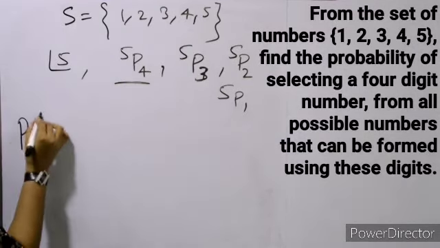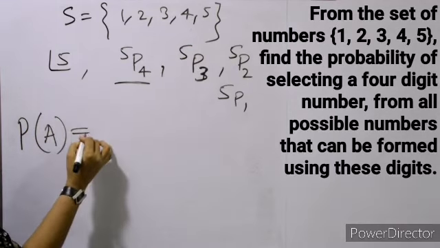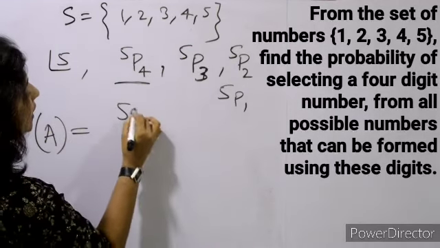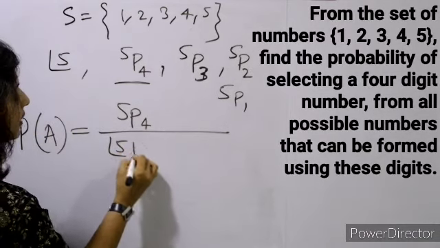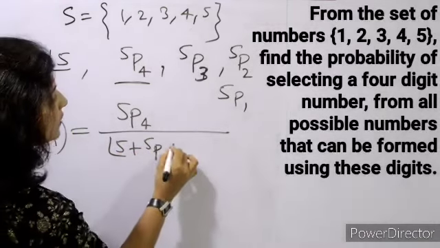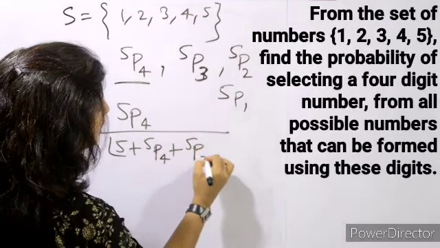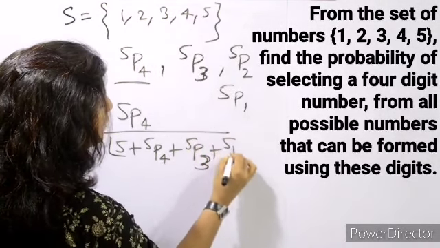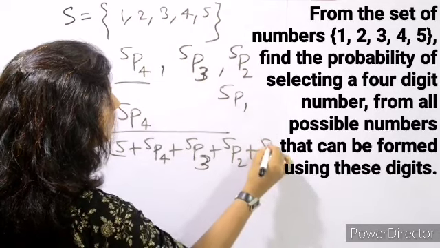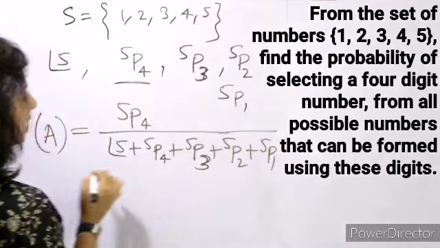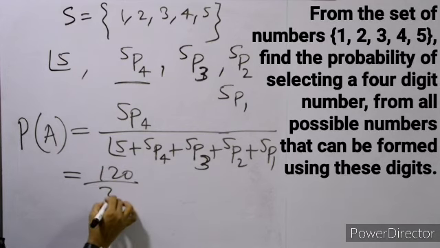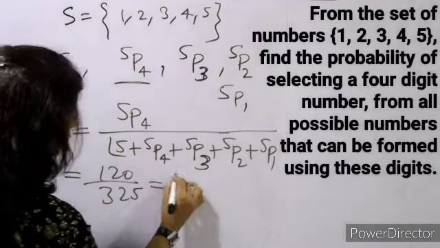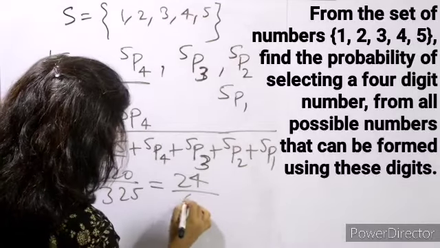So probability of A will be equal to 5P4 divided by factorial 5 plus 5P4 plus 5P3 plus 5P2 plus 5P1. Okay, ये हमें find out करना है. And what answer will we get? 120 upon 325, मतलब कि 24 divided by 65.